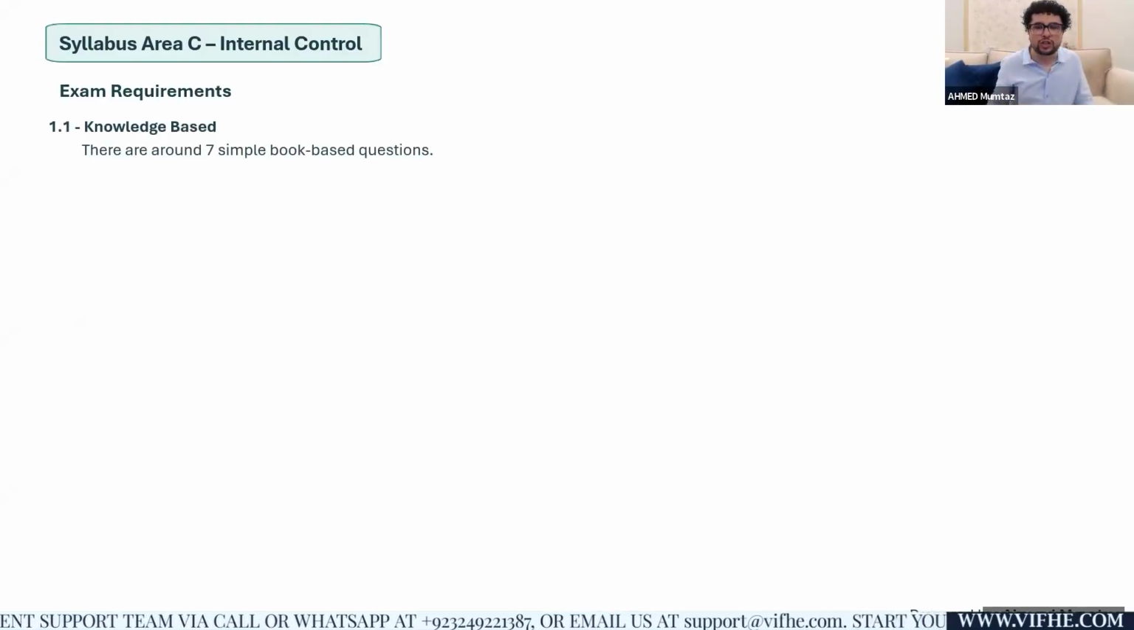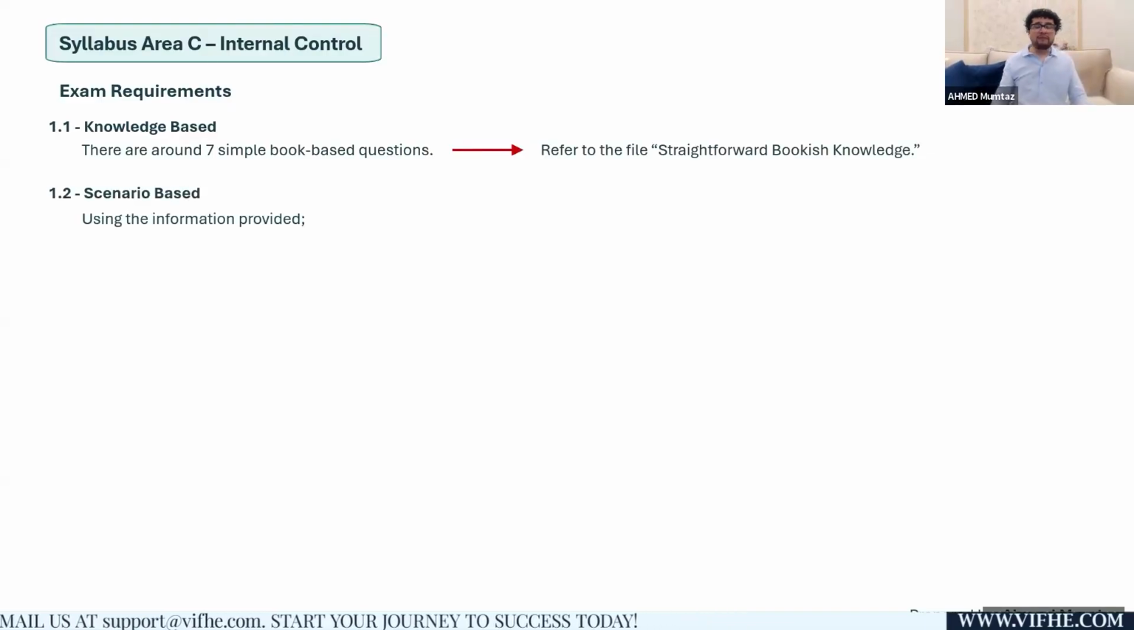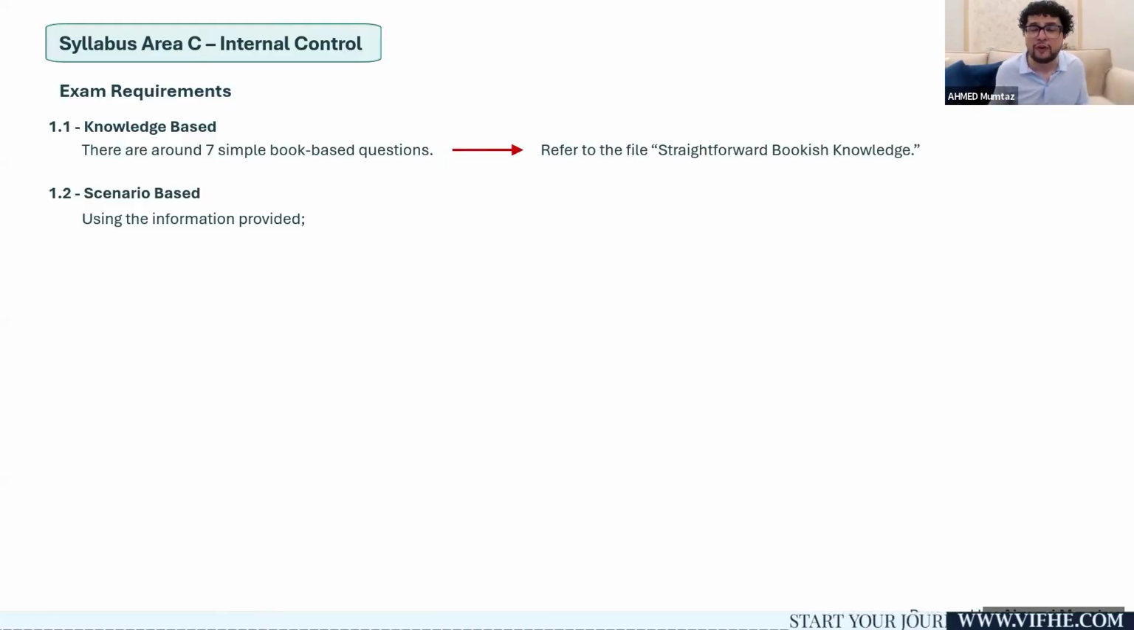First of all, for Syllabus Area C, internal controls, you might face some straightforward bookish knowledge. Pretty soon, after 15 to 20 minutes, I will show you one or two straightforward bookish knowledge questions relevant to the same. And then everyone will face scenario based questions. What do I mean by scenario based question? For example, for audit risk, the examiner says, using the information, identify and explain 8 audit risks and 8 auditor's responses. I call it the scenario based question because you have to use the information.